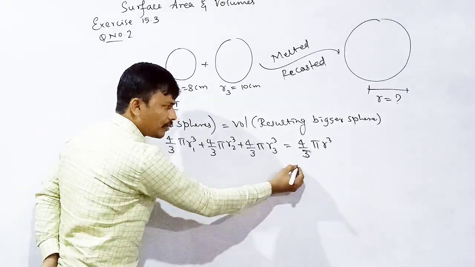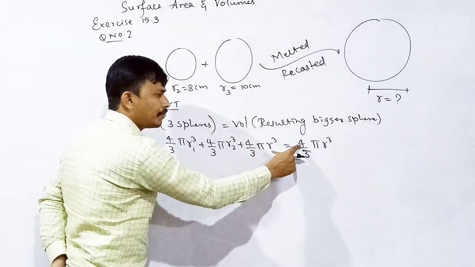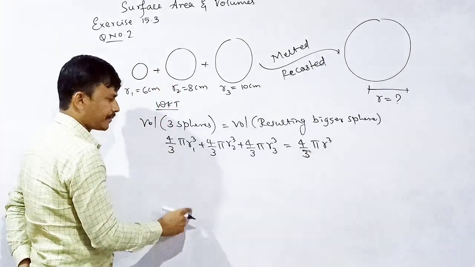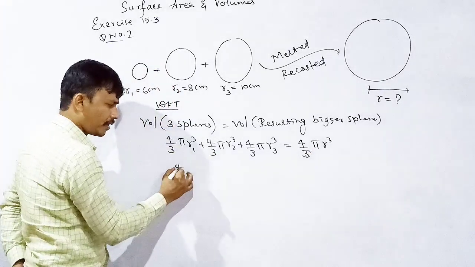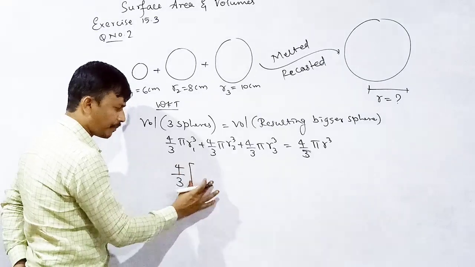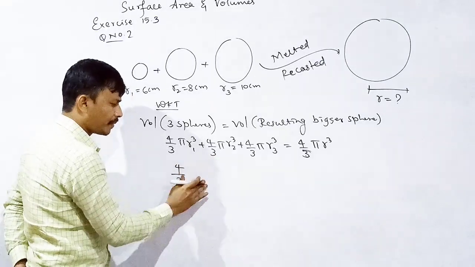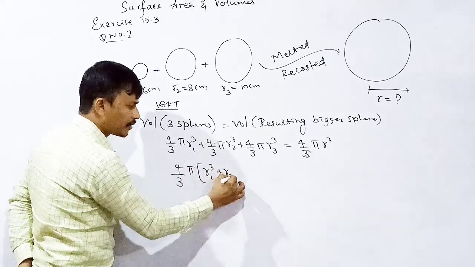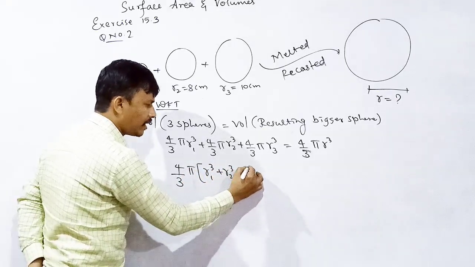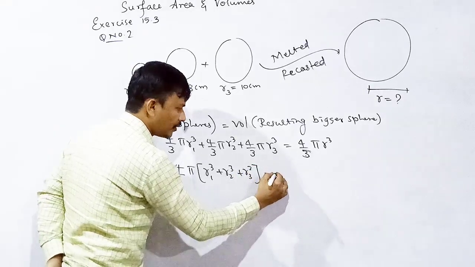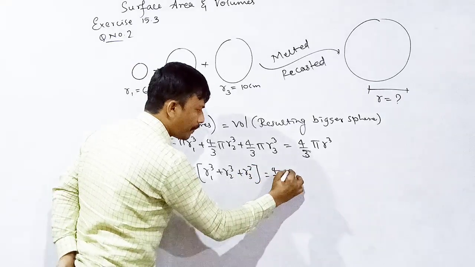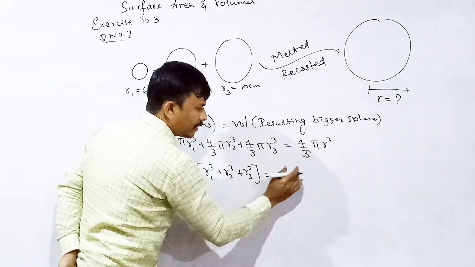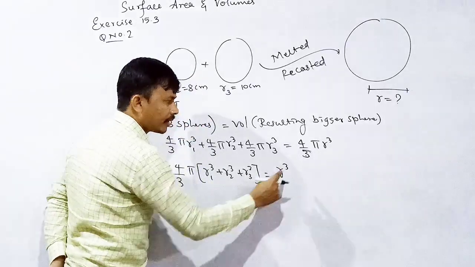Okay, what is common here? 4 divided by 3 is common. Sorry, pi is also common. Correct? 4 by 3 pi in bracket r1 cube plus r2 cube plus r3 cube is equal to 4 by 3 pi r cube.